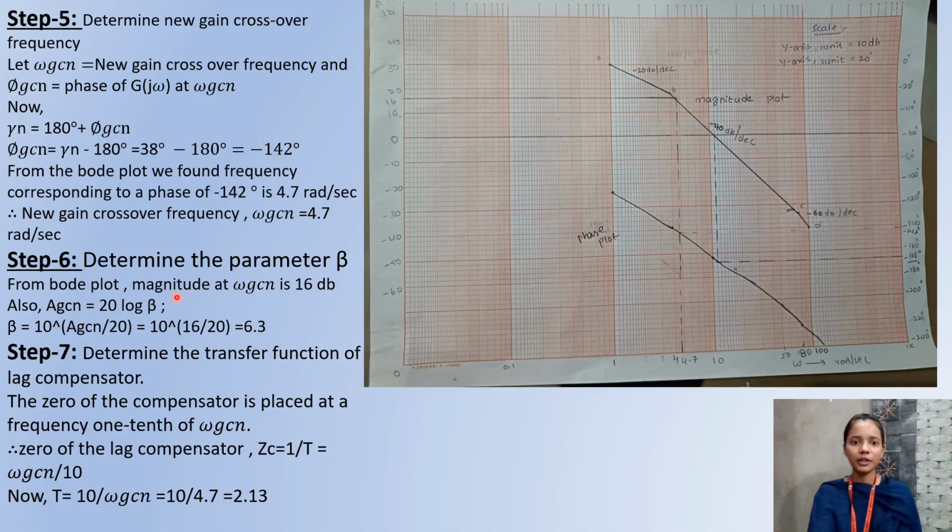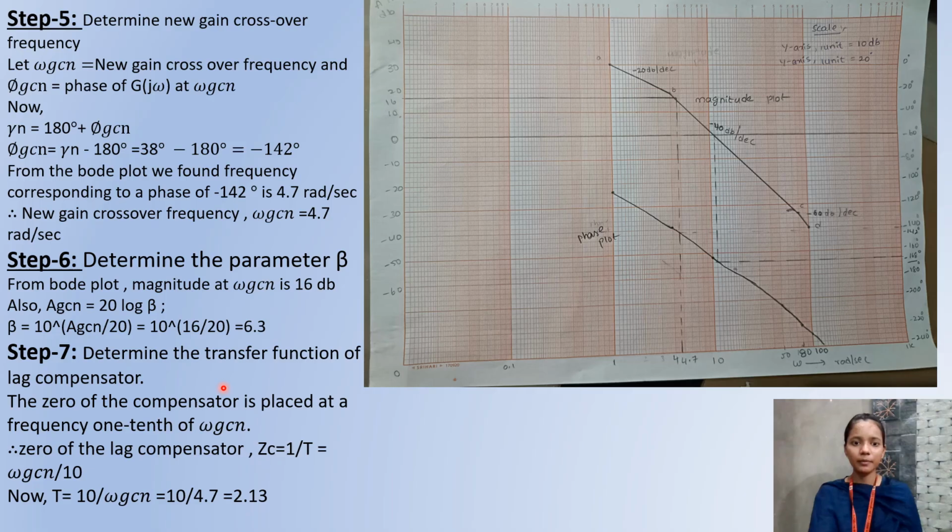Now step 6 is to determine the parameter beta. To determine this parameter beta, we extend this line upwards, and we take the decibel value, which we get as 16 dB, which is the magnitude value. A GCN equals 20 log beta. To find beta, we take 10 to the power of A GCN by 20, which equals 10 to the power of 16 by 20, which equals 6.3.